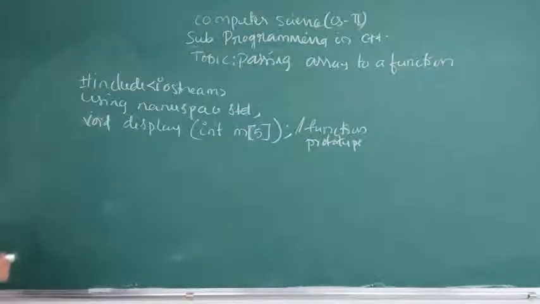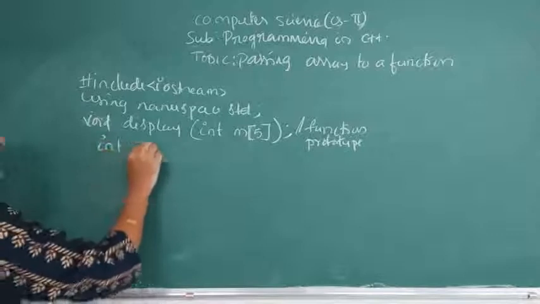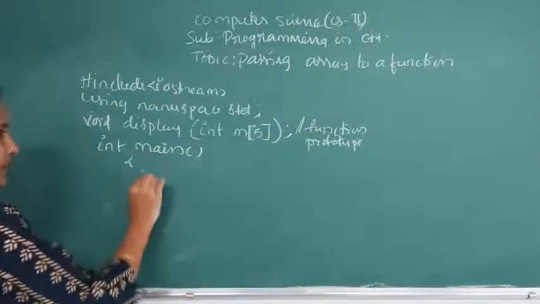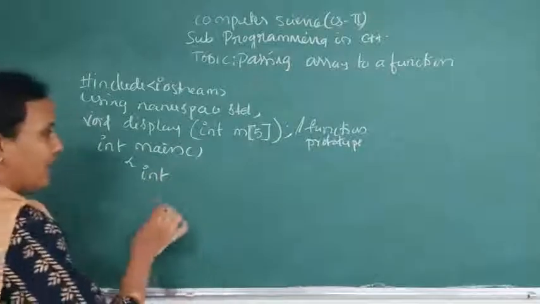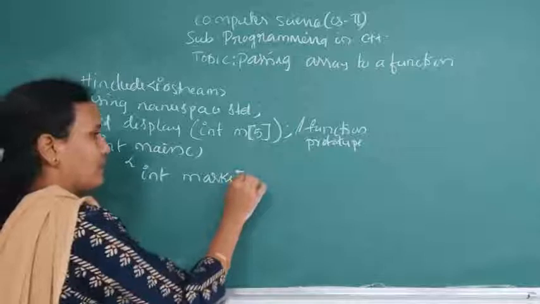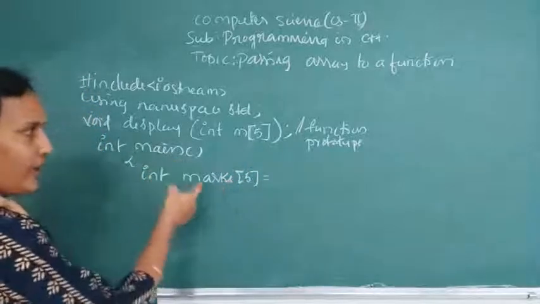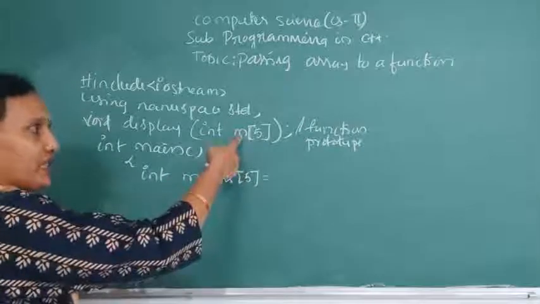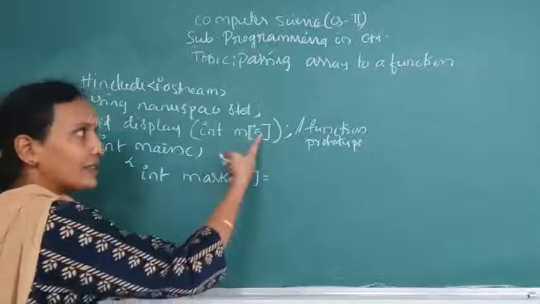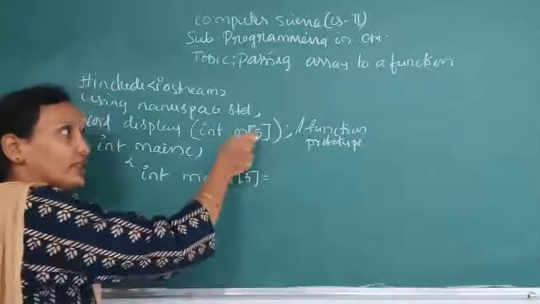Now after this I will give you the main function. Here I am declaring an array marks[5]. When you are creating an array in the main function, because we are passing this array to the function, the size should be the same.